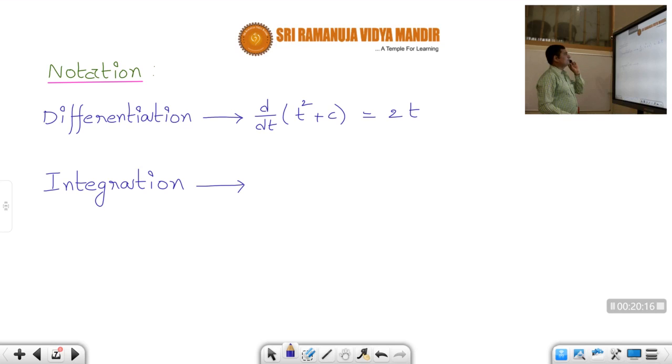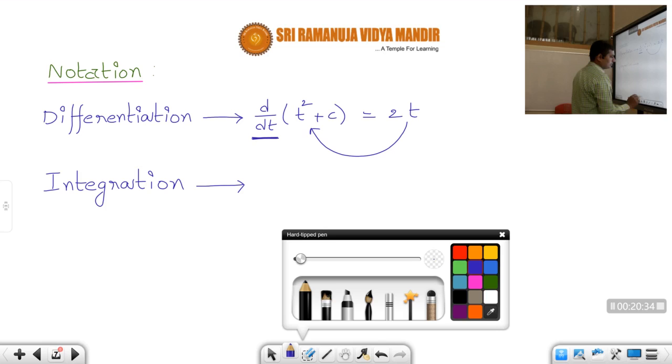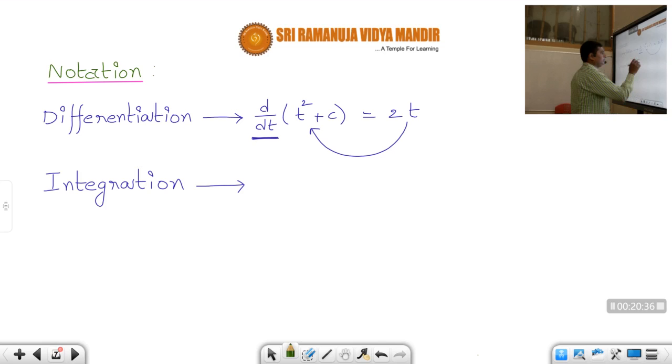For differentiation, we use the notation d by dt. Correct or not, students? D by dt of t square plus c is equal to how much, students? 2t. So now when you calculate the integration of 2t, you will get this one. So what is the symbol for that integration? The symbol for that integration is like this, students. This is the symbol for integration.